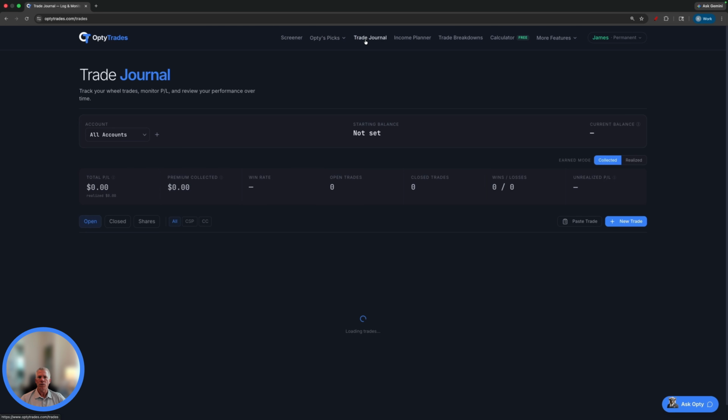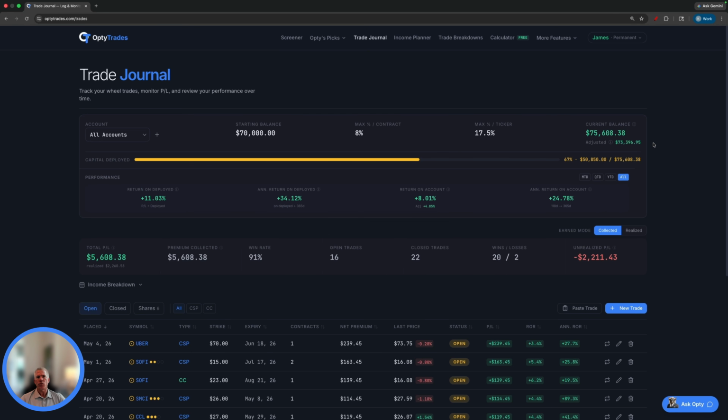From here, let's take a look at the trade journal. This is my live trade journal. Started January 8th, started at 70,000. I set this account up just for the new website so I can show that trading the wheel works. Current balance 75,608. We're on track to bring in about 24% on the year. Adjusted balance 73,396. That's minus the unrealized. Unrealized is stocks that are open that we're still trading covered calls on. This number will fluctuate, so don't get caught up in it, okay?